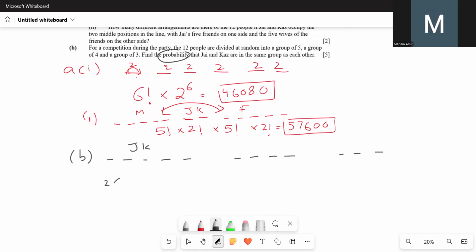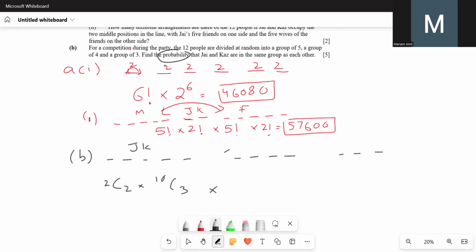So that will be 2C2 for them. There were 12 people in total, so now 10 people are left. Out of those 10 people, we have 3 seats available here, so it's going to be 10C3. Now we have places occupied by 5 people, so we're left with 12 minus 5, which is 7.